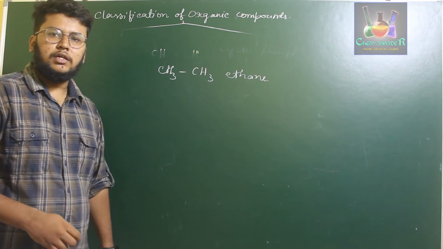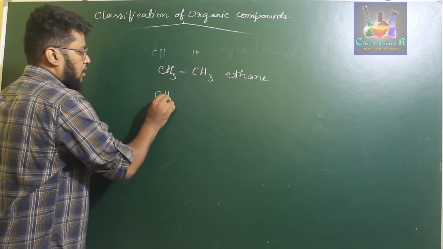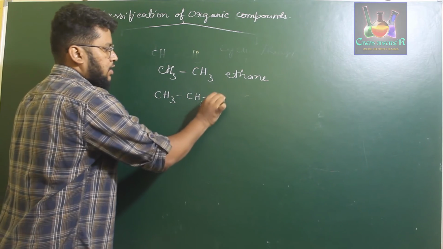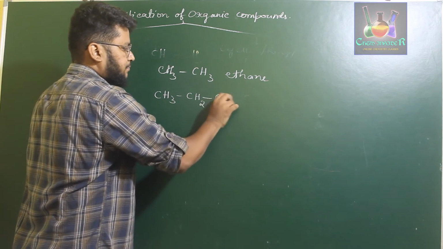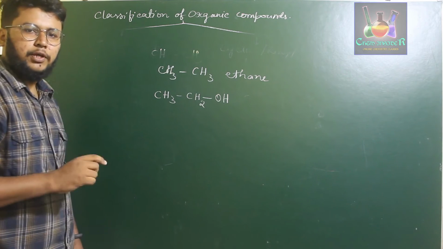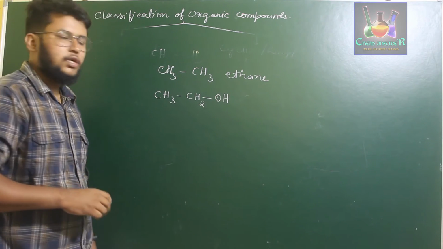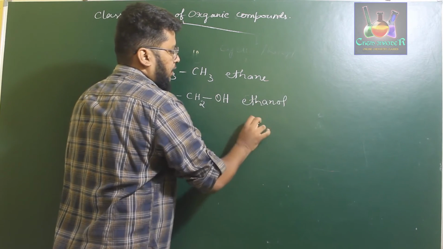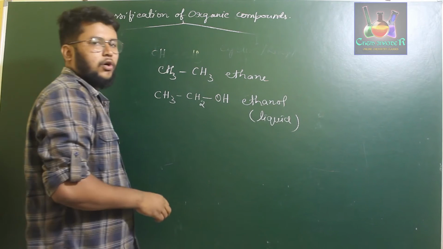But when you replace one of the hydrogens of ethane by an OH group, this compound is called ethanol and it is liquid in state, which is also called an alcohol.